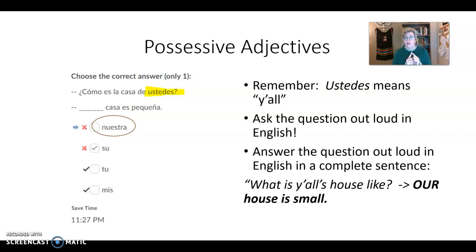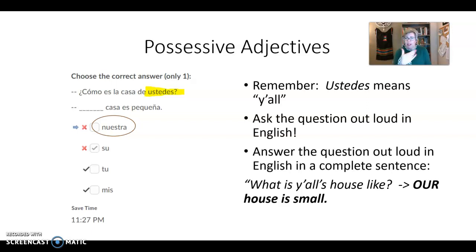¿Cómo es la casa de ustedes? Which really translates to, what is y'all's house like? Then answer the question out loud in English in a complete sentence. If I ask y'all, what is y'all's house like? You'll have to say, our house is small. You wouldn't say my house is small because I asked about y'all, right?